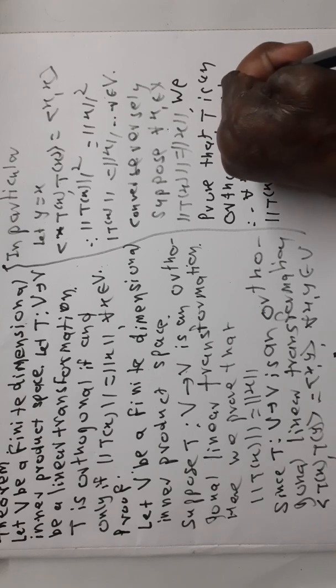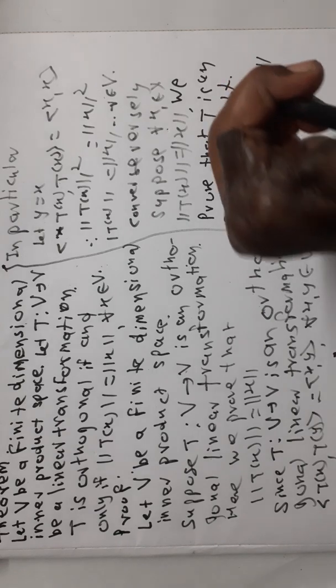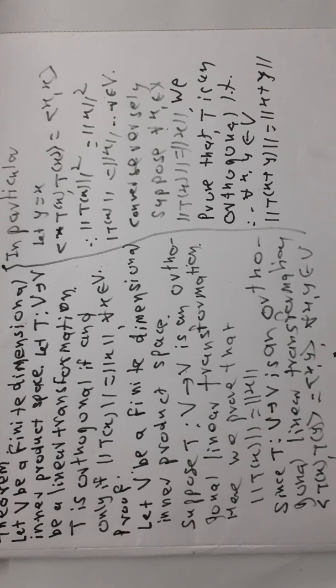Now see here, we are given that norm of T of x is equal to norm of x for all x belonging to V, and we have to prove that T is an orthogonal linear transformation. Therefore here put x equal to x plus y. Therefore for all x, y belonging to V, norm of T of x plus y is equal to norm of x plus y.